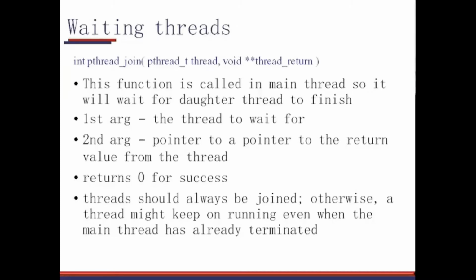Threads should always be joined, otherwise a thread might keep on running even though the main thread is already terminated. So the main program terminates, is completely finished, but the threads will remain in the system and will keep on working. This may sound a little odd to you if you are thinking of a thread as a normal C function. Suppose in a main program you call printf.